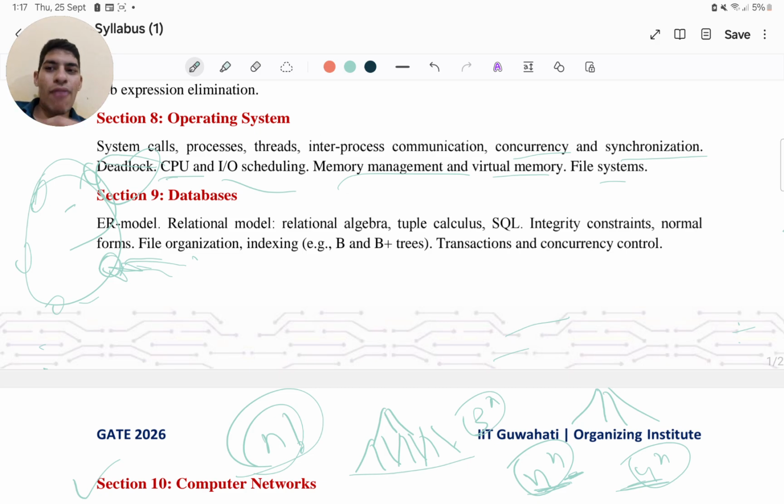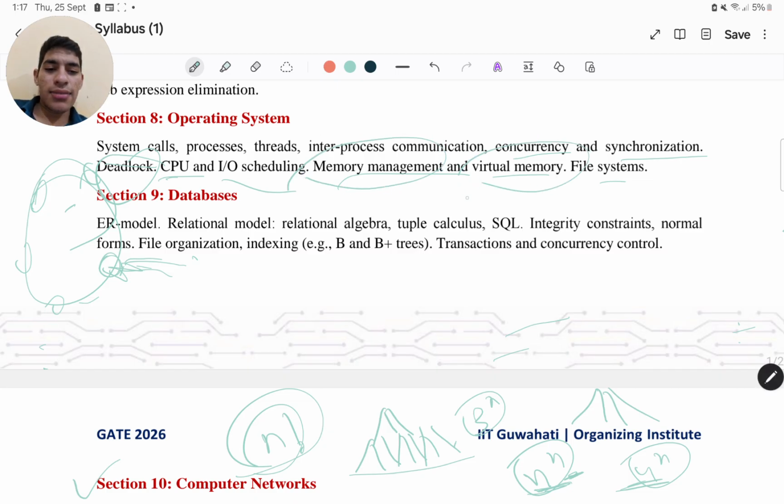There are strategies like you avoid the deadlock, you ignore the deadlock, right? You prevent the deadlock and you resolve the deadlock. There are some strategies which you actually need to study in deadlock handling, but it's a pretty famous question which comes again and again in the GATE examinations.